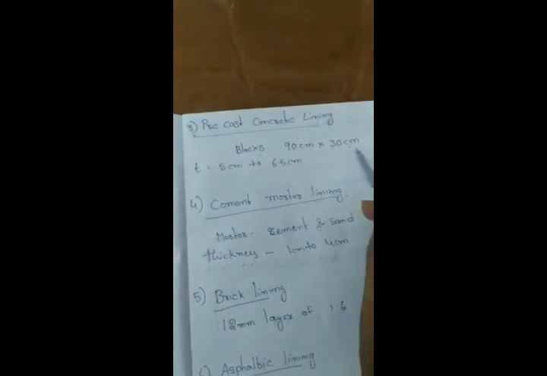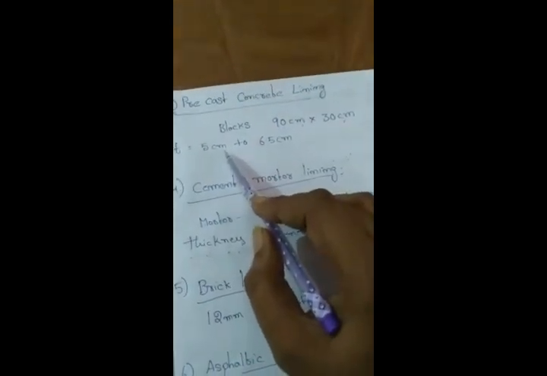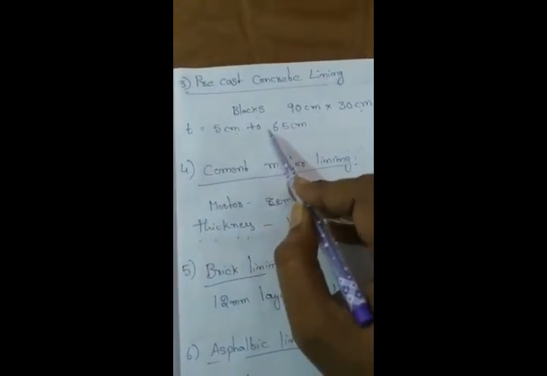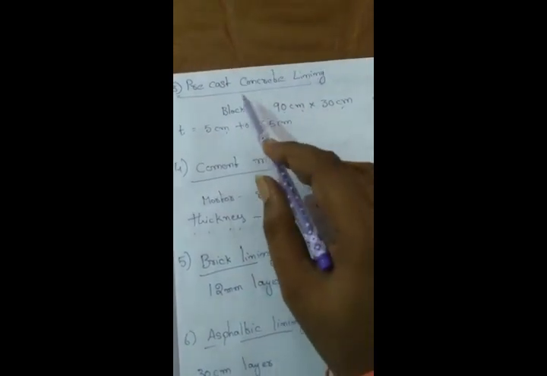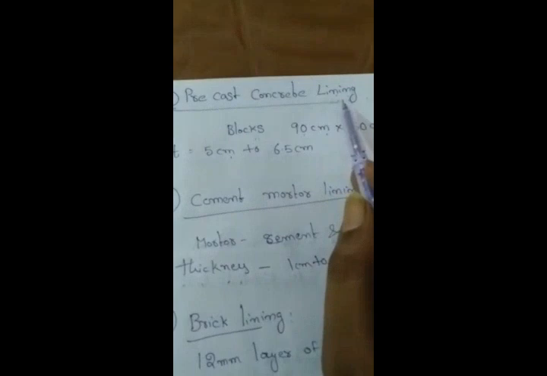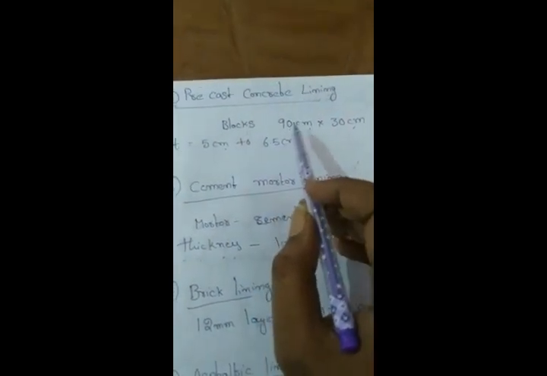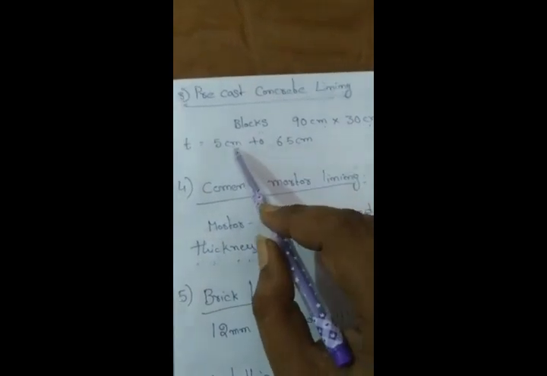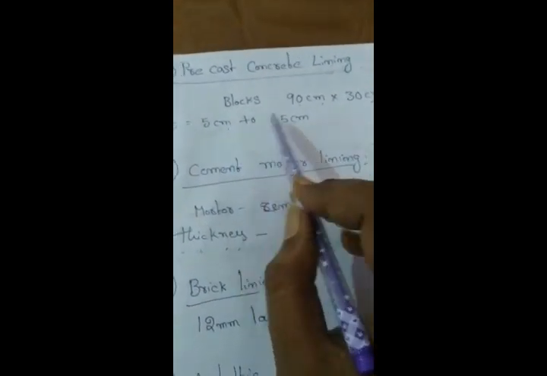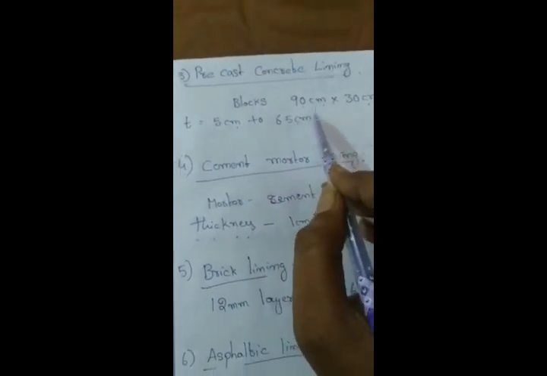That kind of lining technique we call precast concrete lining. The thickness of the plate will be 5 centimeters to 6.5 centimeters. So in precast concrete lining we are using concrete blocks of 90 by 30 centimeters, with a thickness of 5 to 6.5 centimeters.